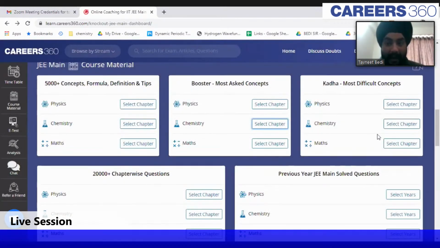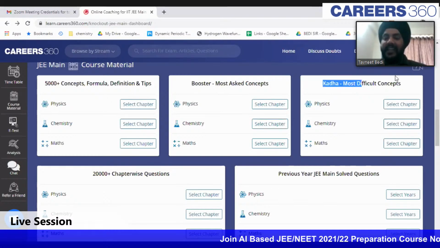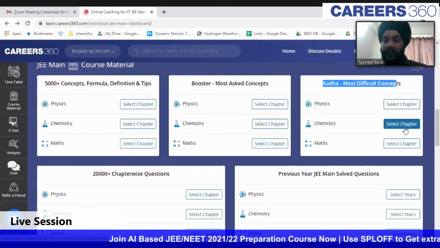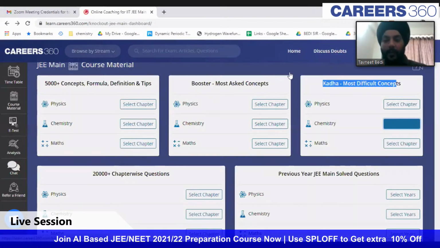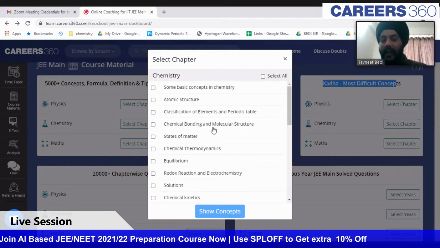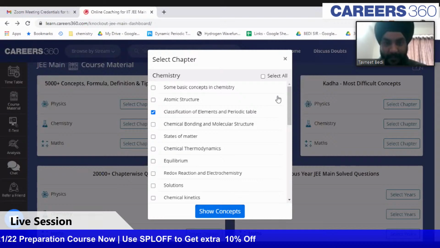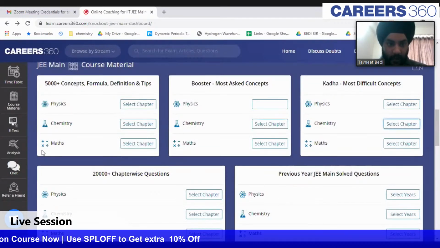In case you are familiar with the chapter, you just need to sharpen your skills. You can just practice, or study the most difficult concepts from here. Similar thing will happen: you click on select chapter, a drop down menu will come out, and you just select your chapter and click on show concept. I hope this is also clear.